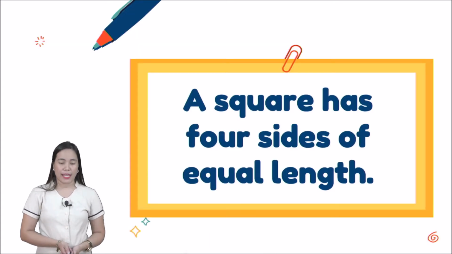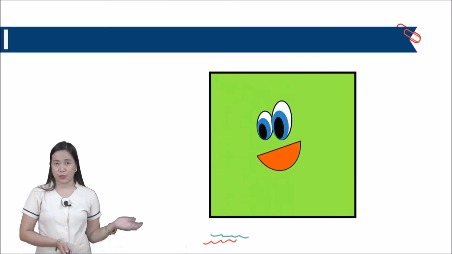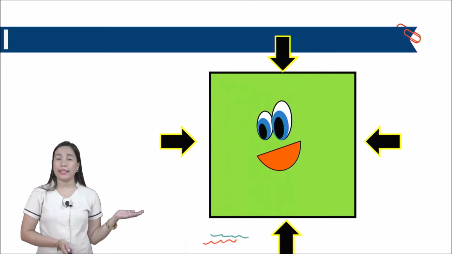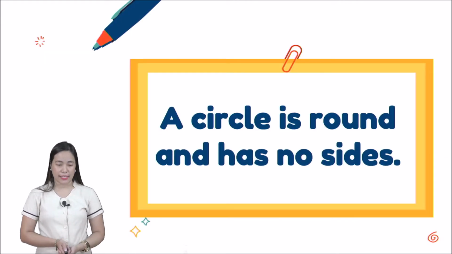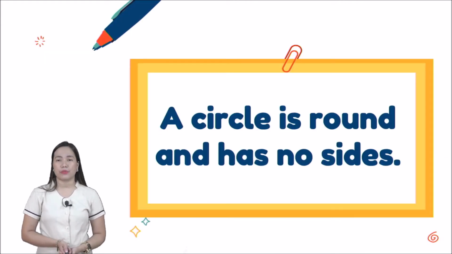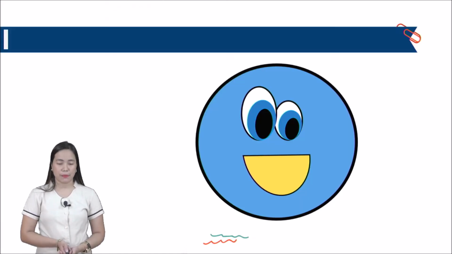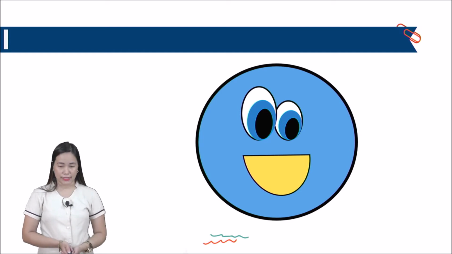Okay? Next one. A square has 4 sides of equal length. So they have the same length. Okay? This is a square. Let's count the sides. 1, 2, 3, 4. Okay? And they are all equal. Very good, kids. Next one. A circle is round and has no sides. Circle has no sides because it is round. Okay? That's a circle. Next.